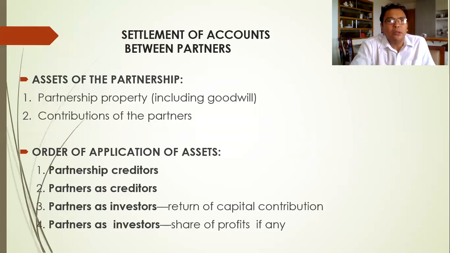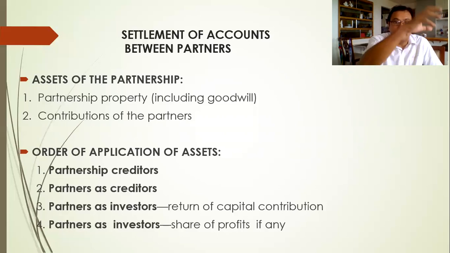And goodwill is the name that it has created. That's goodwill. If the partnership's name has a value to other persons or has a respected name in the industry, then it is goodwill.